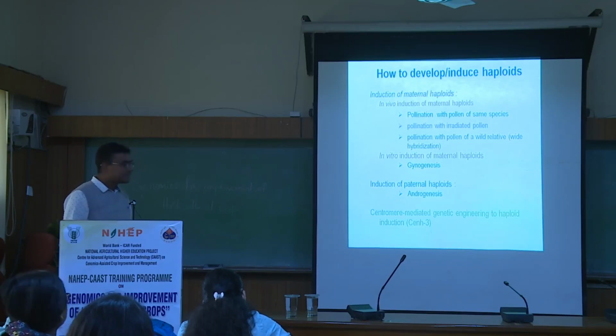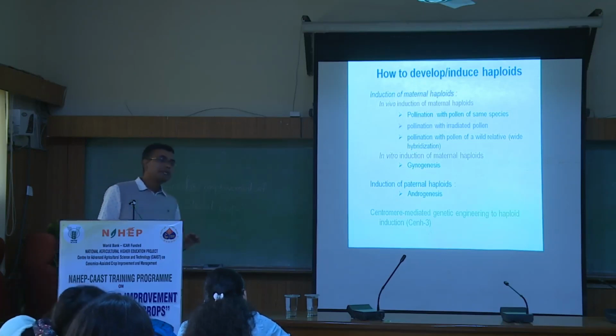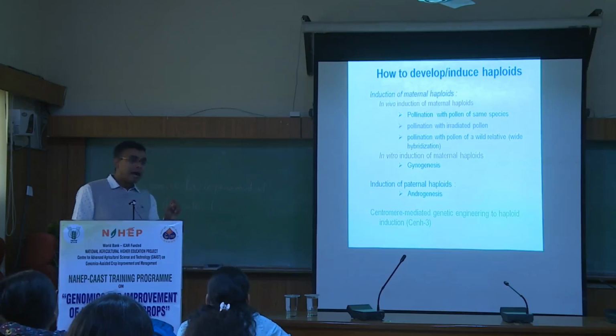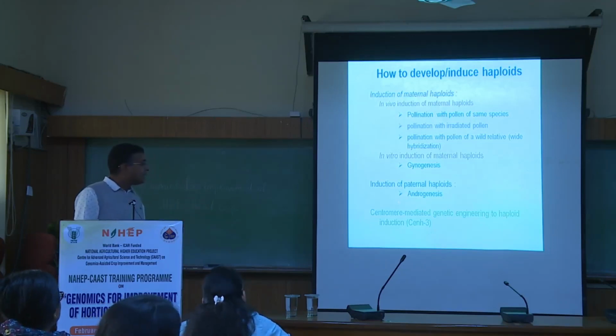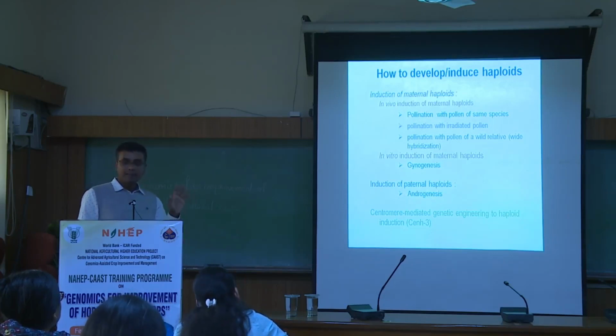Then gynogenesis. Gynogenesis means you are producing haploids by germination of the unfertilized ovules. The unfertilized ovules will be germinated, and whatever you get will be haploids. Then androgenesis means you are developing the embryo from the pollen, in the simplest form, from the pollen grains.